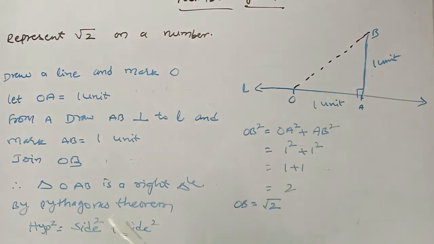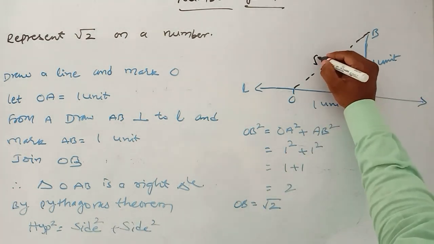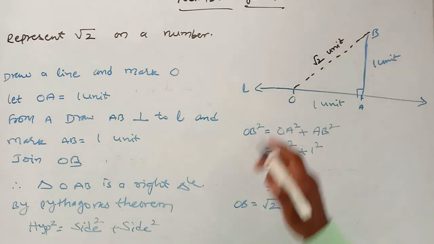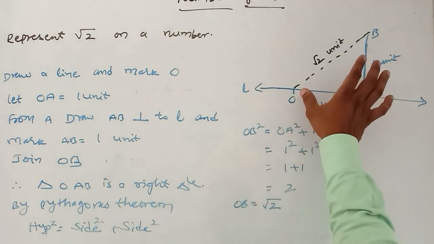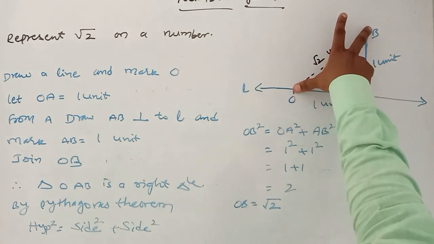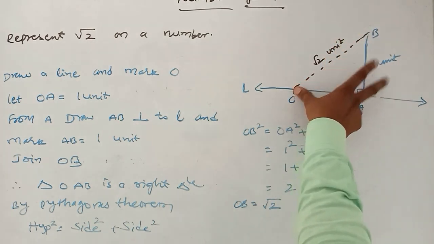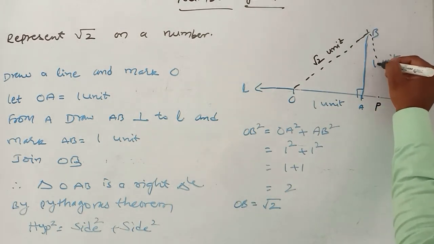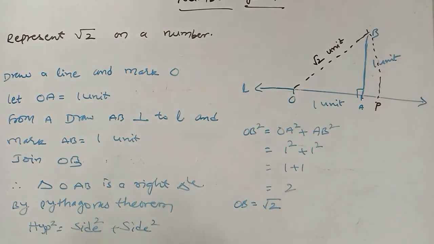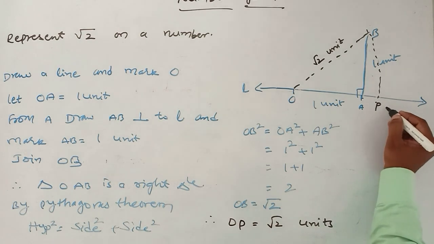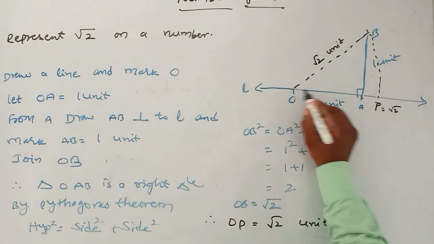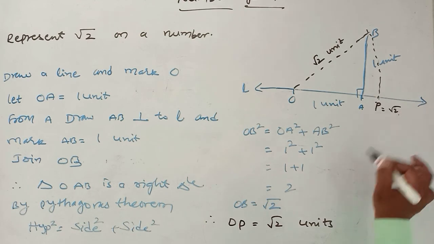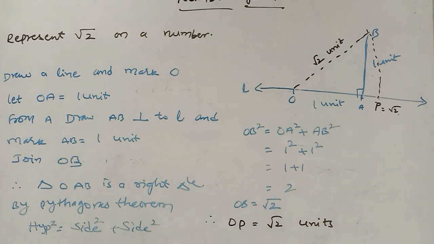Now the OB length is root 2 units. Now, by using a compass, measure the length of OB and draw an arc. It will meet the line L at a point P. Like this you have to draw one arc. Therefore OP is equal to root 2 units. So here this is equal to root 2. Now the value from O to P is root 2 units. In this way we represent root 2 on the number line.